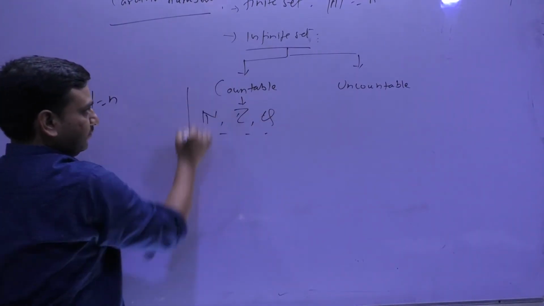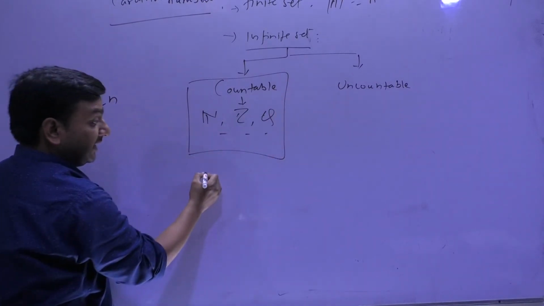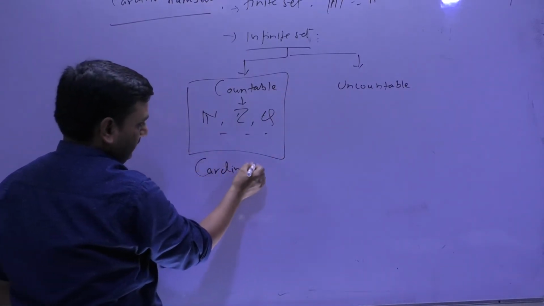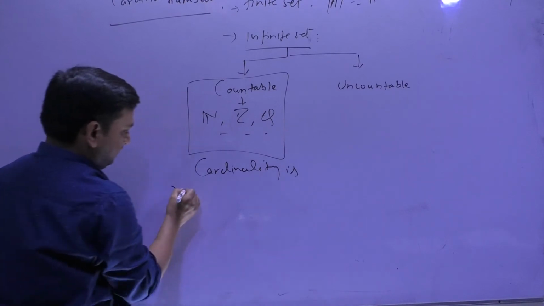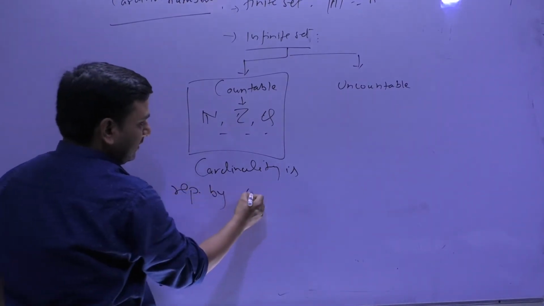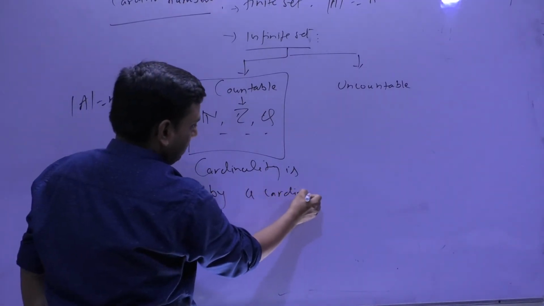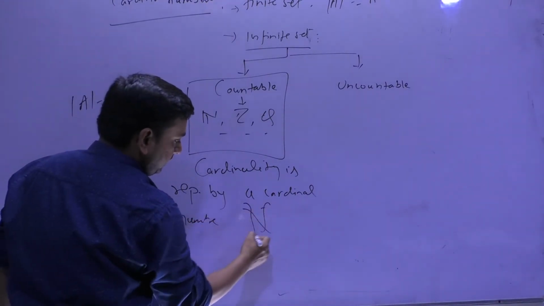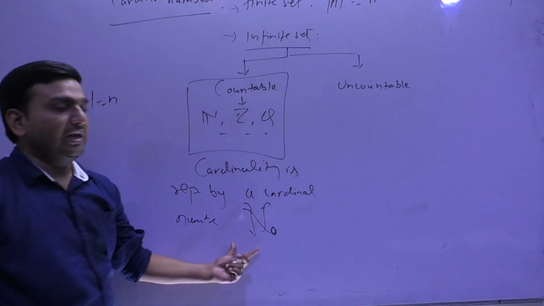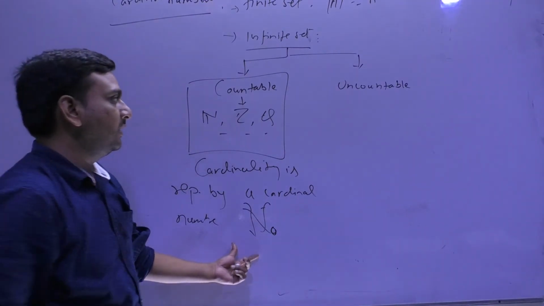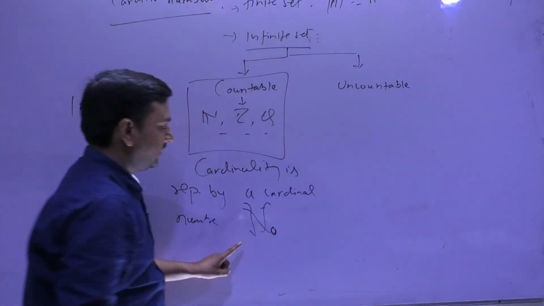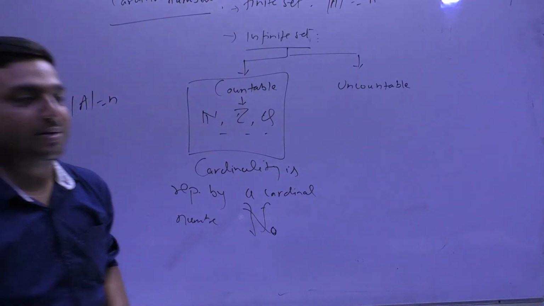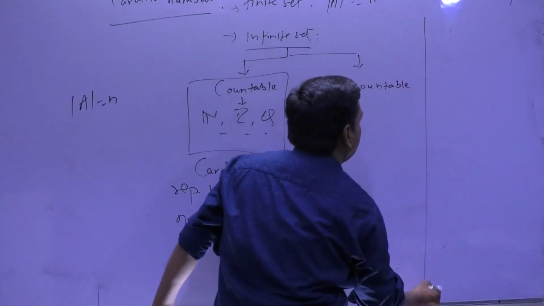Cardinality, in this case, is represented by a cardinal number, Aleph null. Now here Cantor comes into the picture.